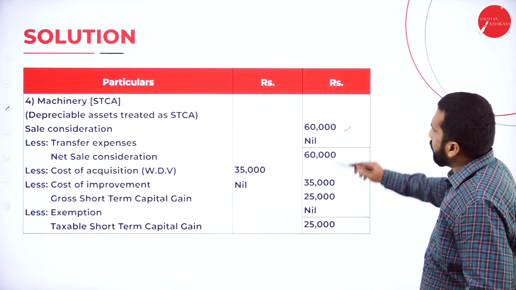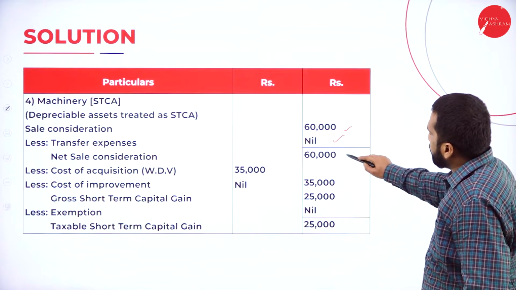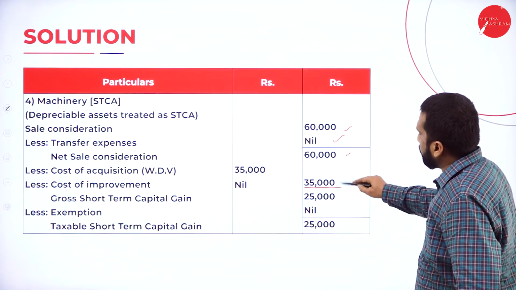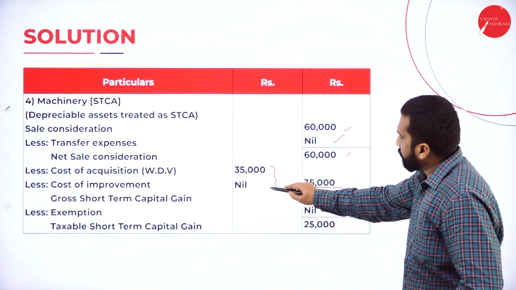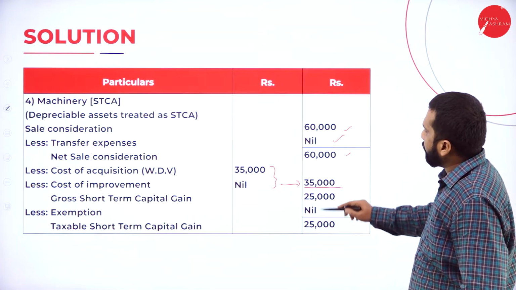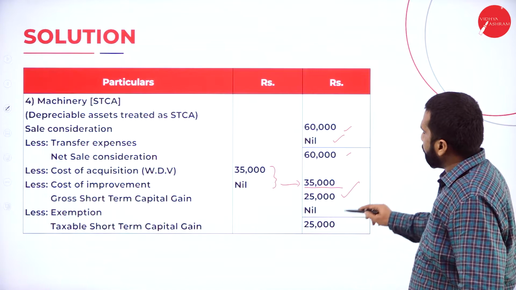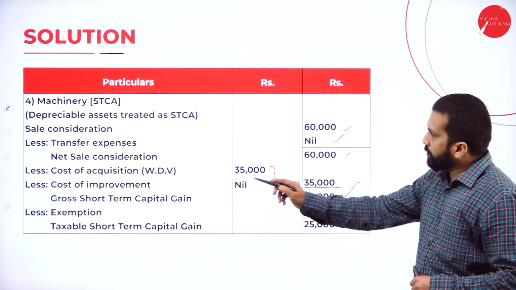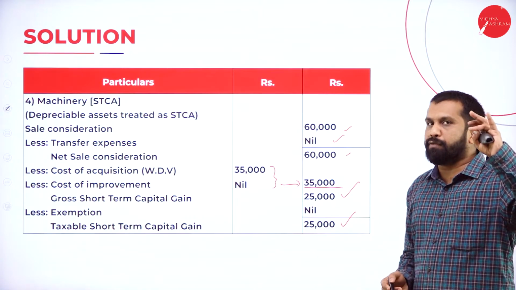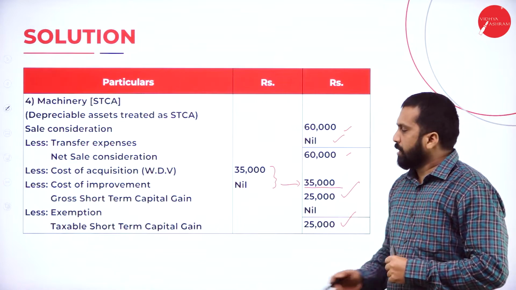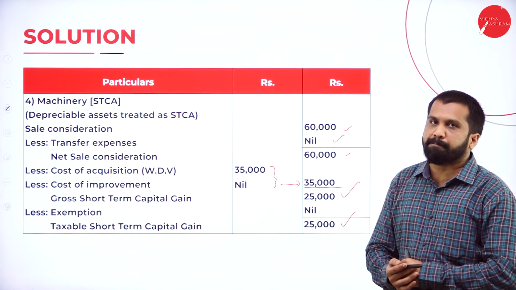See, 60,000 minus nil, 60. There is no commission, and 35,000 is your cost. And 60 minus 35, you will get how much? 25. Same 25 I have written. There is no exemption. There is section 54B, if they have purchased anything, then we are supposed to do. They have not done any additional purchase.